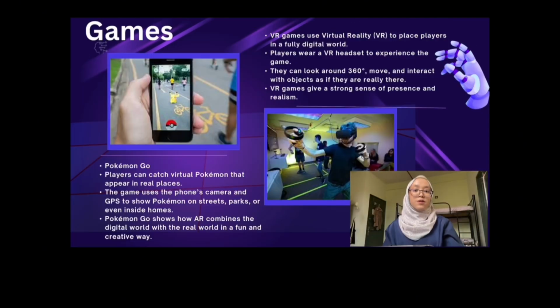For games, Pokemon Go is one of the most popular applications of augmented reality. It allows players to catch virtual Pokemon creatures that appear in real-world locations. Using the smartphone camera and GPS, the game overlays digital characters onto streets, parks, and even inside homes. Pokemon Go shows how AR can combine the digital world with the physical world, creating a fun and unique experience that feels realistic while still being imaginative.